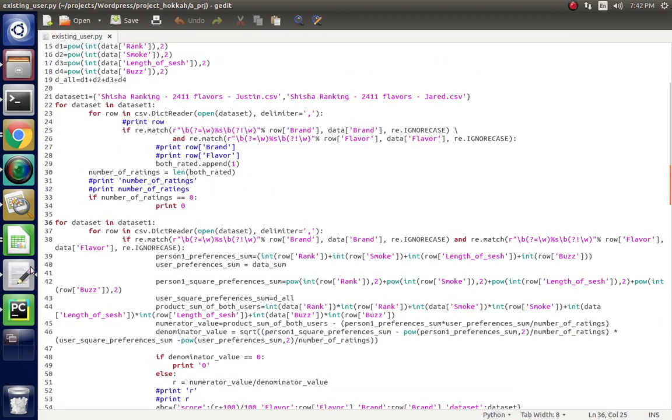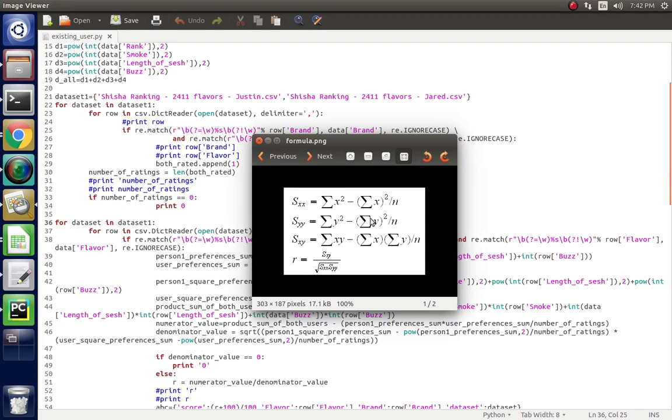For this, we are using this formula to find out. This is my choice, the user choice, for which we are going to predict, and y is all the other data stored in the database. For each user, for each y, we compare with each x, a single x with all y.